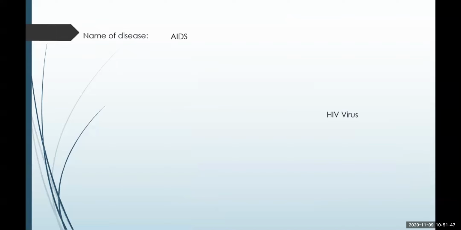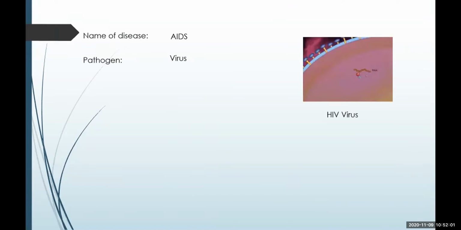It is acquired immunodeficiency syndrome. Okay, the full form of AIDS is acquired immunodeficiency syndrome. It is caused by a virus known as the HIV virus, human immunodeficiency virus is the name of that virus. This is the picture of the virus, how it looks.